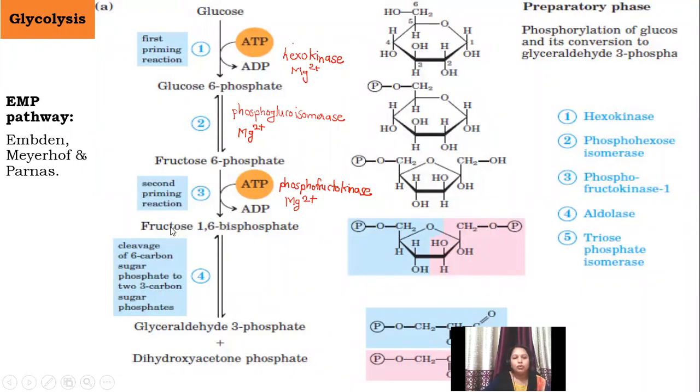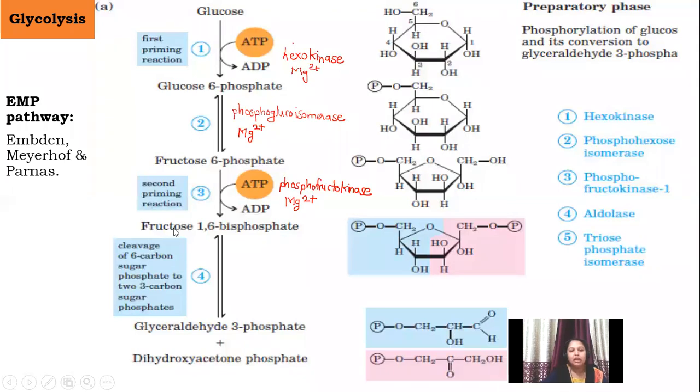Now, fructose 1,6-bisphosphate is further converted into two different sugars, each containing three carbon atoms. Here the six carbon compound, fructose, is broken down into two substances each containing three carbon atoms. As there is breaking of this substance, this phenomenon is termed as cleavage.